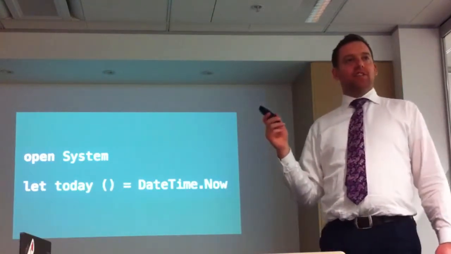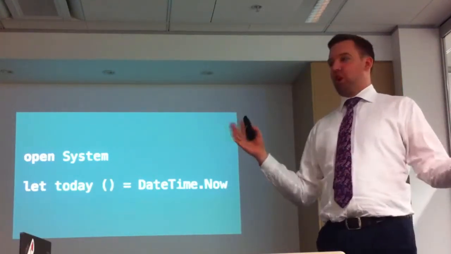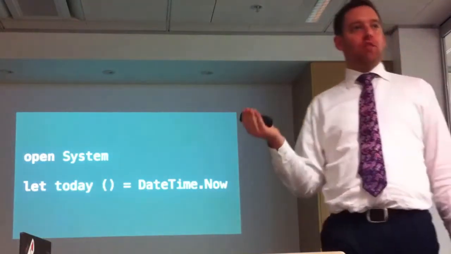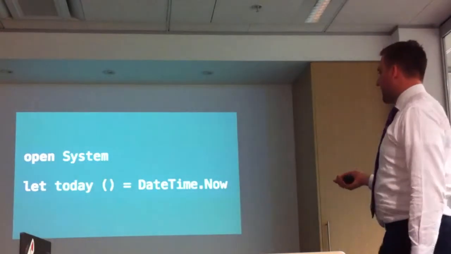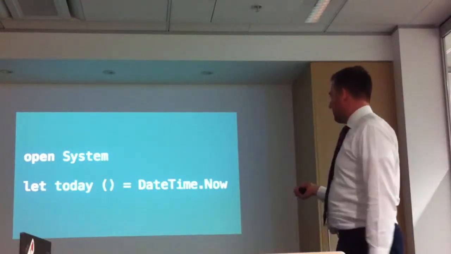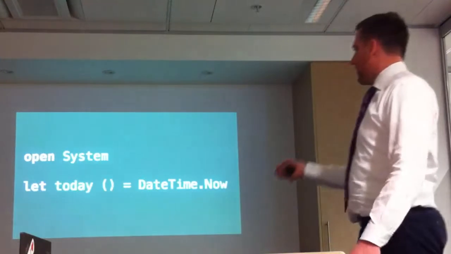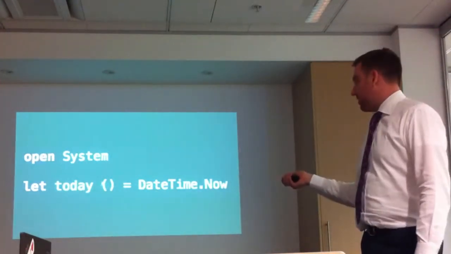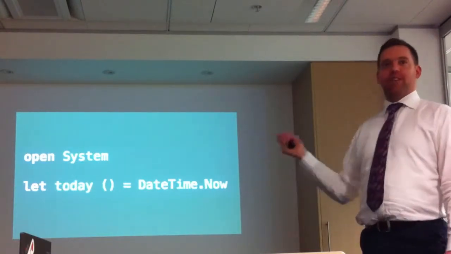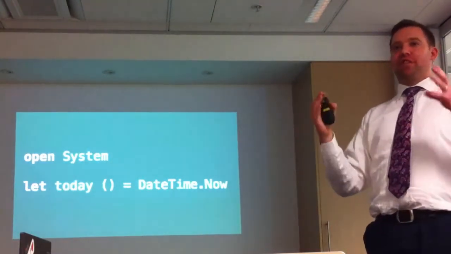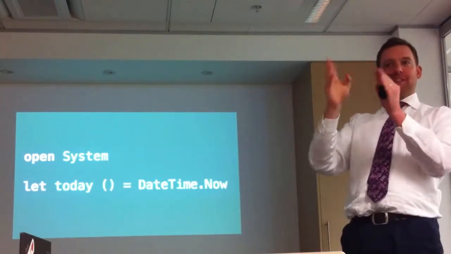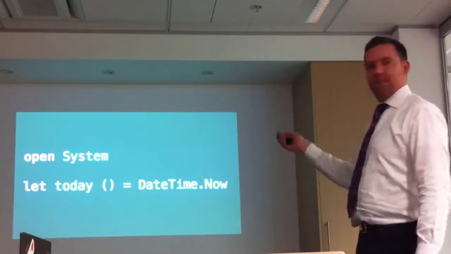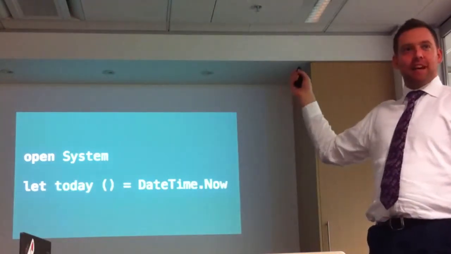F# has access to all .NET stuff. So instead of using System, we just say open System. It's the only difference. And then we can access great things like DateTime.Now. So we have created a function called today. It takes an argument of unit. You can think about it like you would calling with brackets in C#, but it's not the same. It's actually an argument, those two brackets, but they mean nothing.